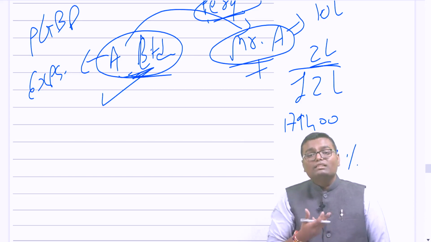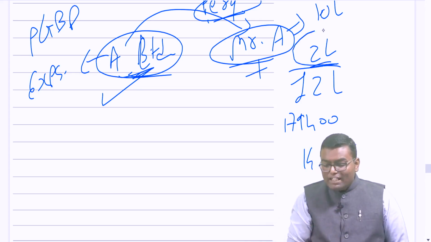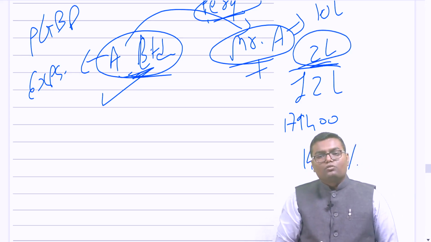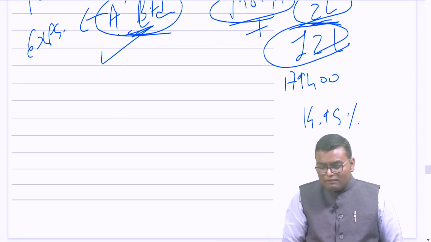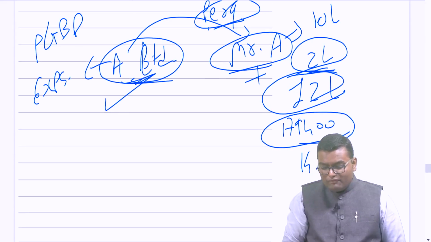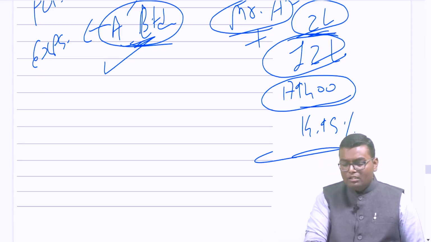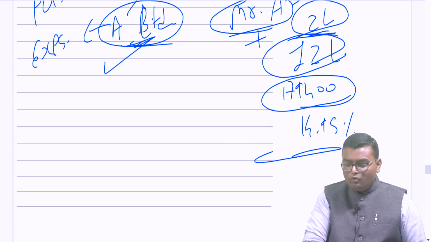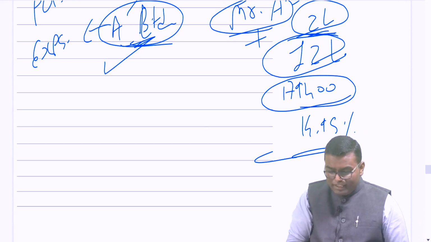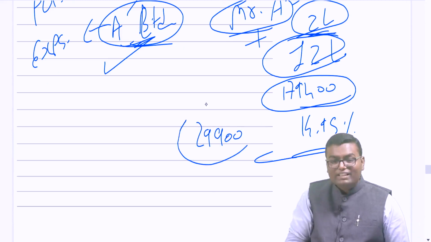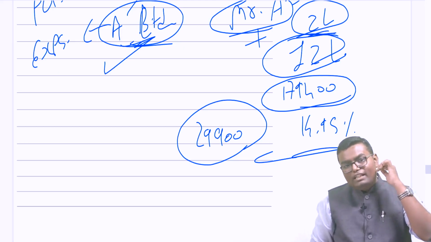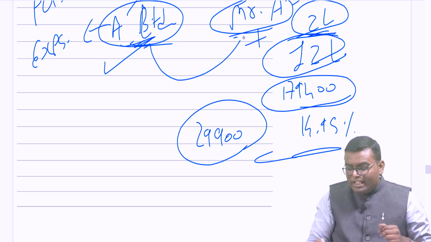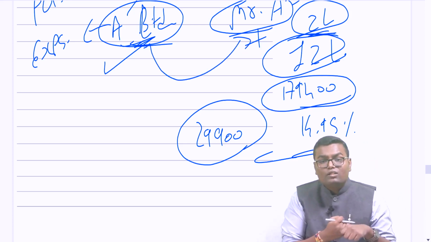Tell me, how much tax you paid due to this 2 lakh rupees? So, what I will say, on 12 lakh rupees of total income, my tax was 179400, which is effectively 14.95%. So, on 2 lakh rupees, as per 14.95%, the tax will be 29,900, proportionate tax. So 29,900 is the tax. A Limited said, okay, granted. A Limited paid 29,900 rupees of tax to Mr. A.